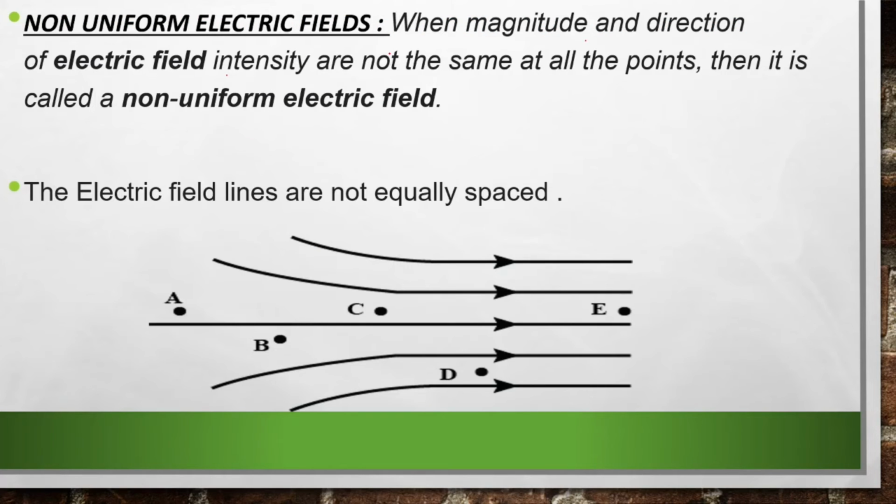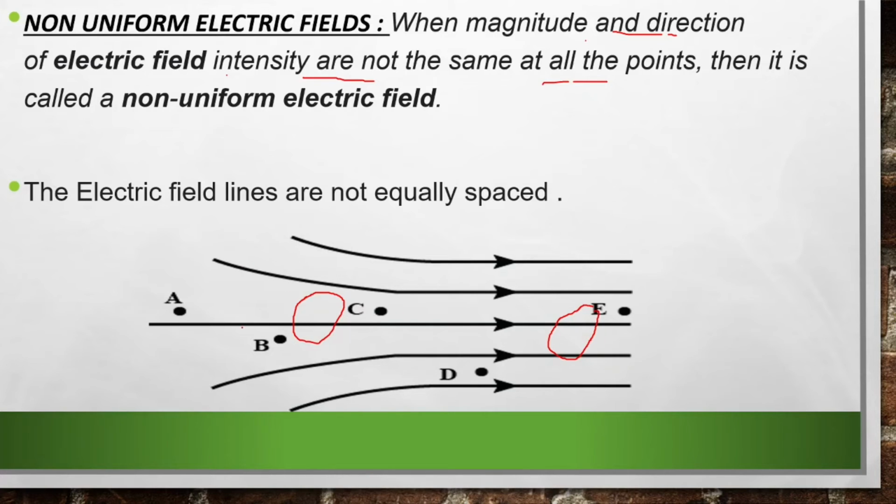Now let's look into non-uniform electric field. When the magnitude and direction of electric field intensity are not the same at all points, that is called non-uniform electric field. So you can see here that at different points we have different electric field intensity, right? A, B, C all don't have the same electric field intensity. For example, if I draw a circle here, it only consists of one electric field. And if I draw the same circle here, what happens? It at least consists of 2 electric fields, right?